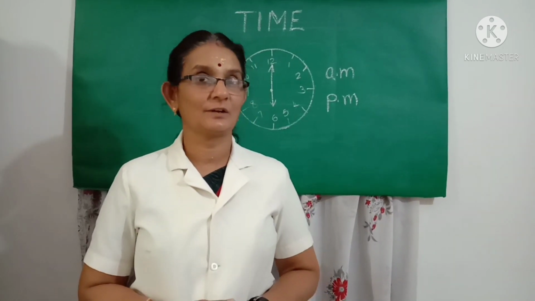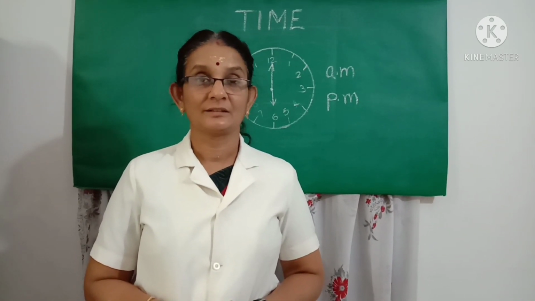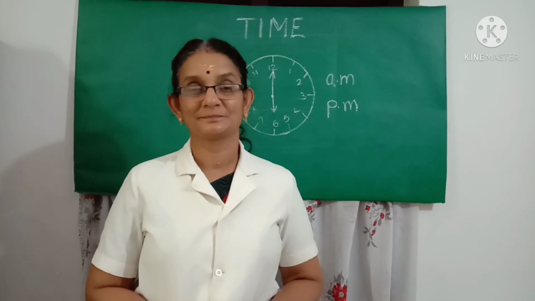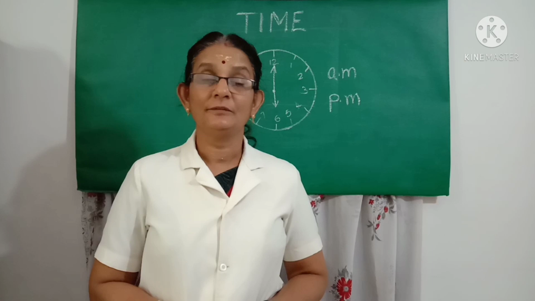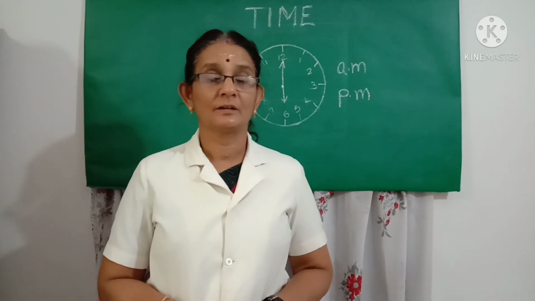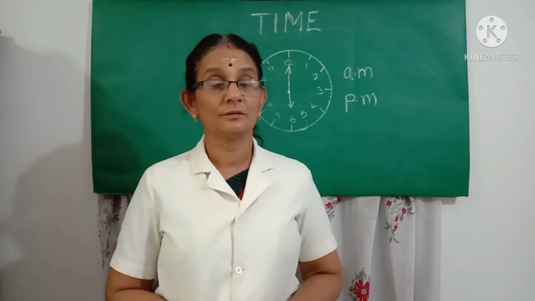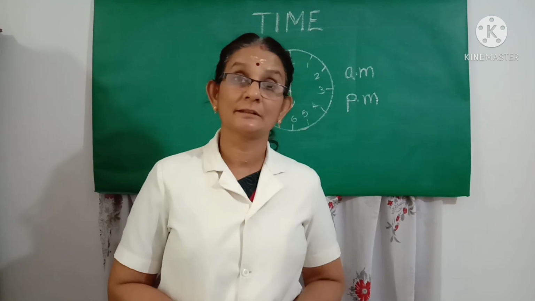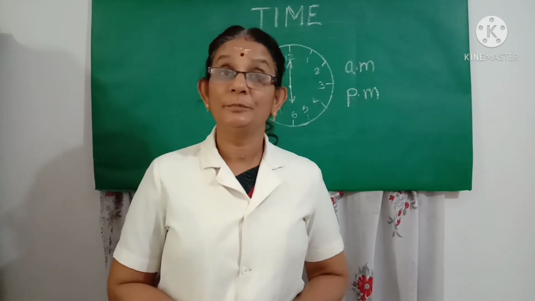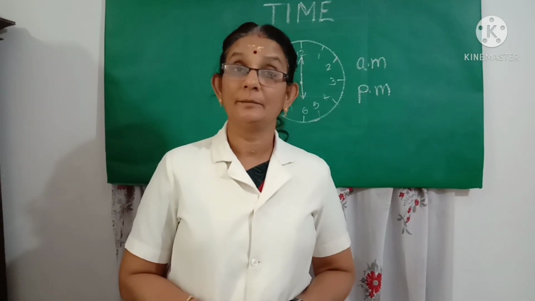Students, in the last class you have learned how to tell the time to the exact minute. I hope you all have understood and also practiced the same at home. Today, we are going to learn about the use of AM and PM. Children, suppose if I tell the time as 7 o'clock, you will be wondering whether it is in the morning or evening. To help you to know the time exactly, we use AM and PM.